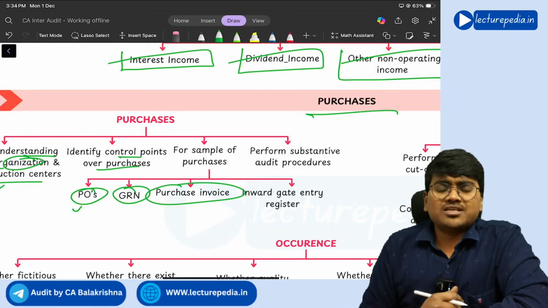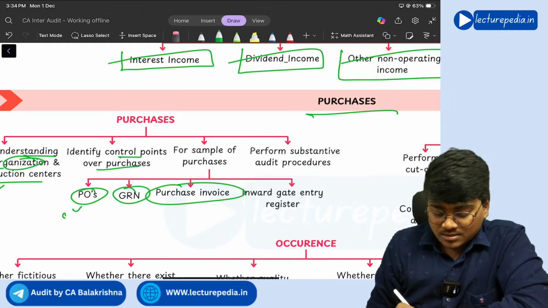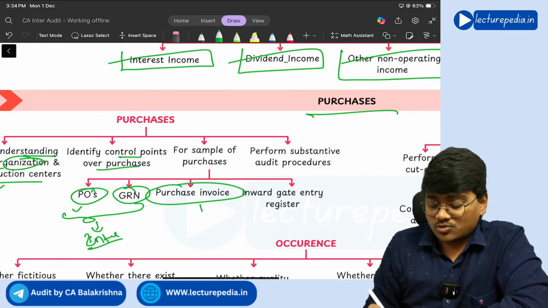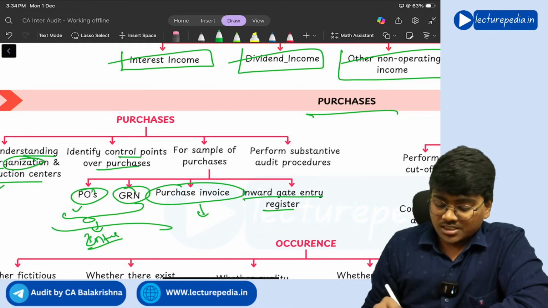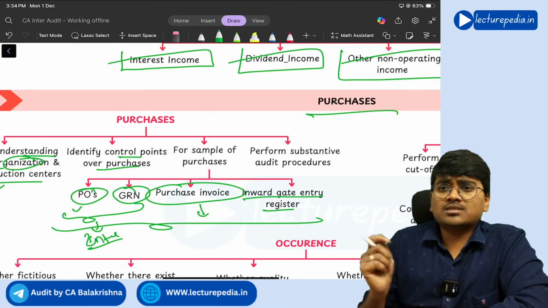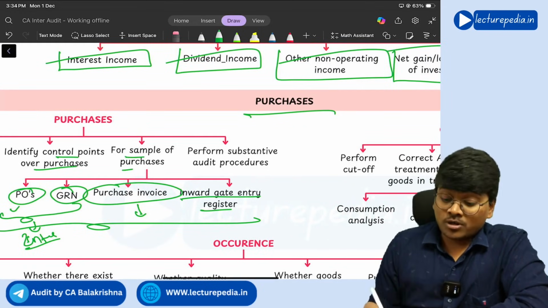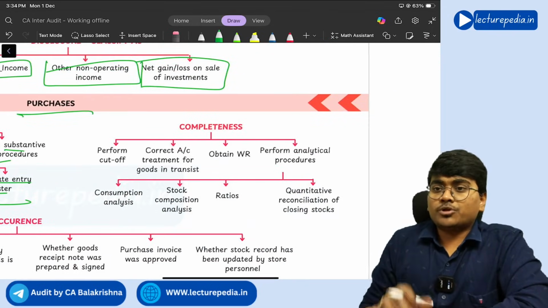Next, of course, the purchase invoice, which will be given by the vendor. The first two are internally generated documents; this one is external. Next, the inward gate entry register while entering into the godown. So these are the documents that the auditor needs to verify for sample purchases and perform substantive audit procedures. Substantive means detailed audit procedures.